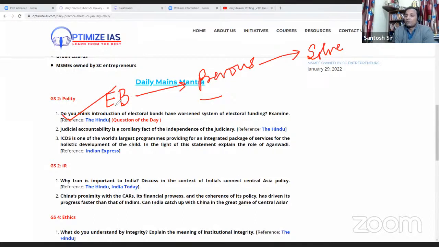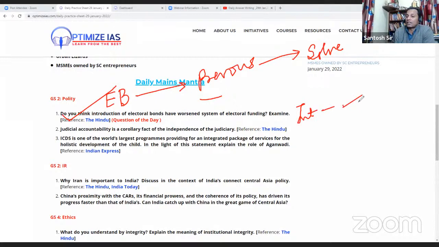Then you can write that previously most of the money which was donated to political parties was in cash and unaccounted. So in order to solve this problem of the use of black money in electoral funding, the government came out with this proposal of electoral bonds. That is the introduction you are going to write.